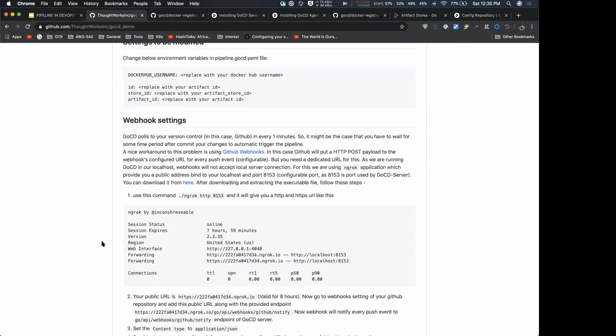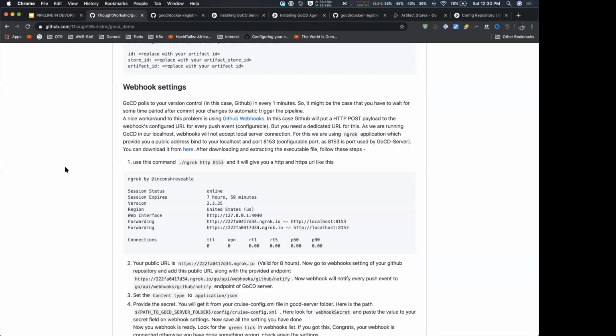So before webhooks, let's talk about how GoCD actually connects with your GitHub. GoCD polls every 1 minute to check your GitHub repo whether it has a new commit or not. If it has something new, it will automatically re-trigger your pipeline. So waiting for 1 more minute is not a good thing. The way around it is using the webhook.